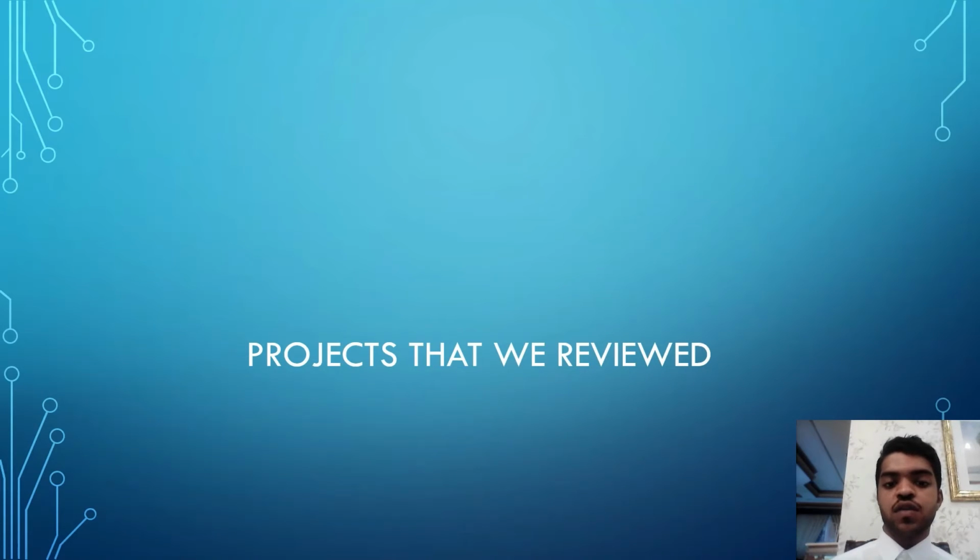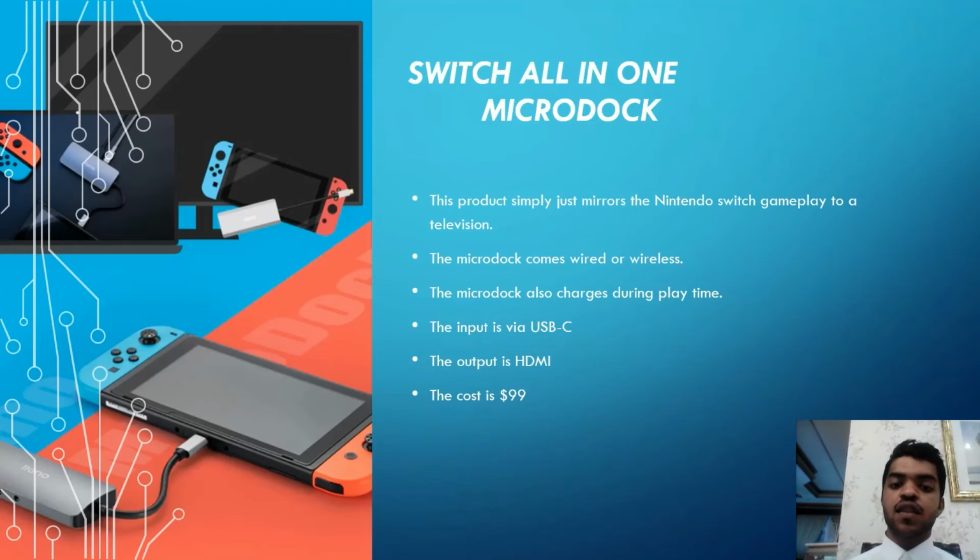Now, we start with the first product that we reviewed, the Switch all-in-one micro dock. The product is basically a Nintendo Switch accessory, which allows you to mirror the Nintendo Switch on a TV with the micro dock. It comes wired or wireless. Also, we can charge it during playtime. The input is USB-C, the output is HDMI. The total cost of this accessory device is $99.